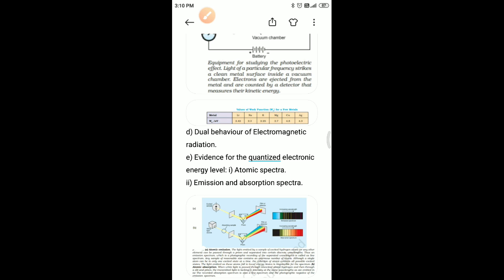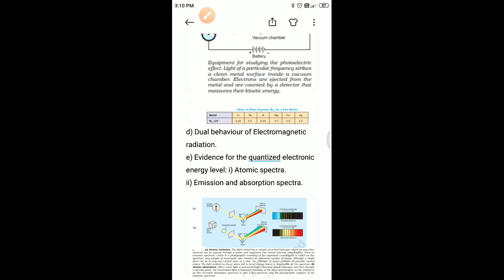Students, here we know the Einstein equation. According to the Einstein equation, kinetic energy is equal to 1/2 m_e v^2, which is equal to h times (v minus v0), the difference of the frequencies. So 6.62 is the Planck's constant: 6.62 × 10^-34 joule second times (1 × 10^15 per second minus 7 × 10^14 per second). This is given in the problem itself.